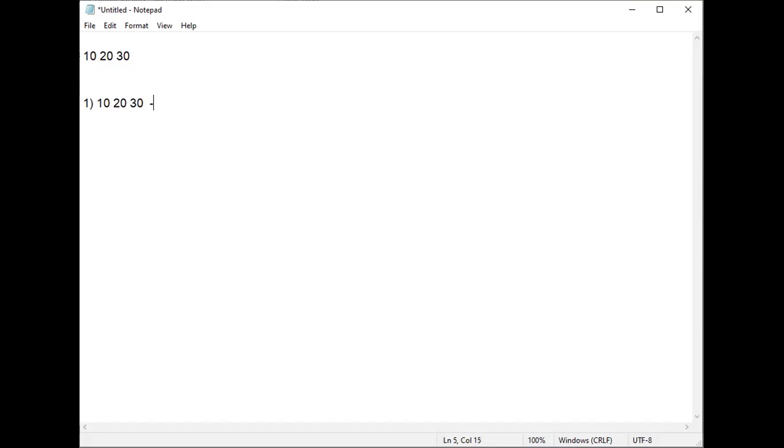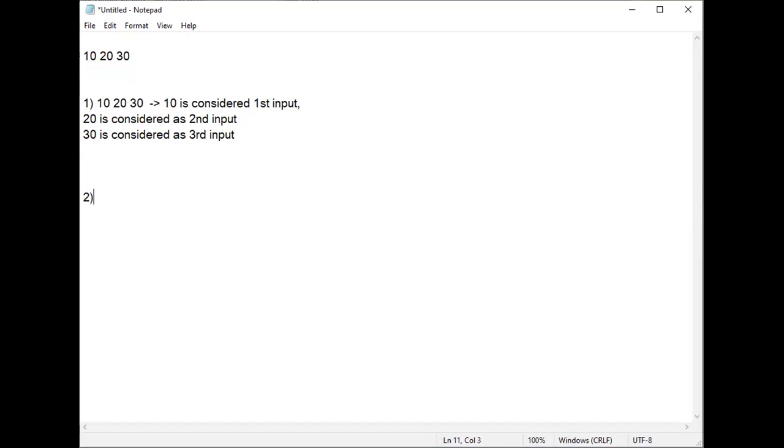In this case, 10 is considered as the first input, 20 as the second input, and 30 as the third input. This is one way of entering the values.